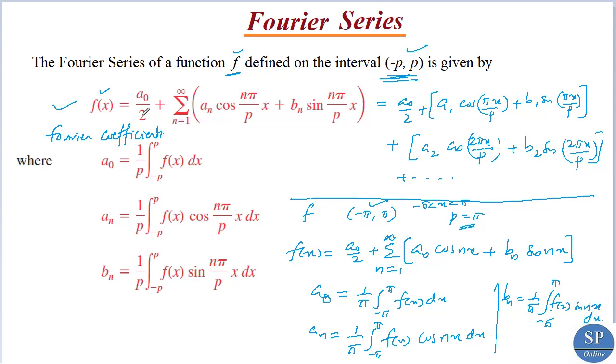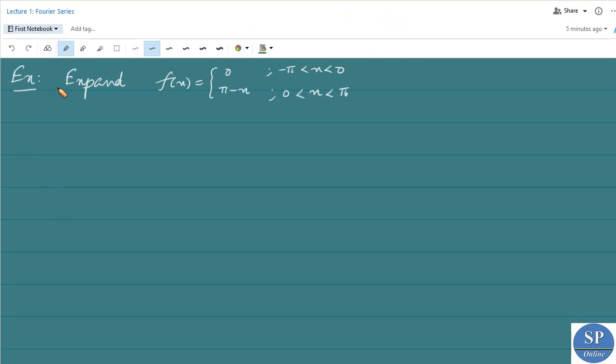That is, to expand a function f as a Fourier series in this interval, first we have to find these Fourier coefficients a0, an and bn by using this function f, and then we have to substitute these Fourier coefficients in this expansion. If the interval is minus pi to pi, then we can use this formula. Now we can discuss an example. Expand the function f of x equal to 0 for minus pi less than x less than 0 and pi minus x for 0 less than x less than pi as a Fourier series.